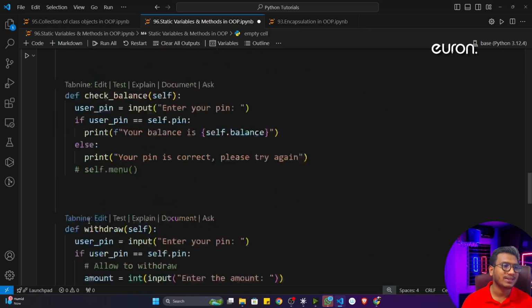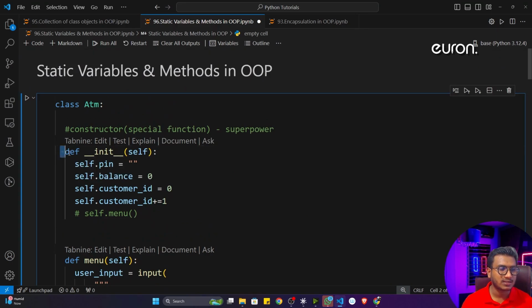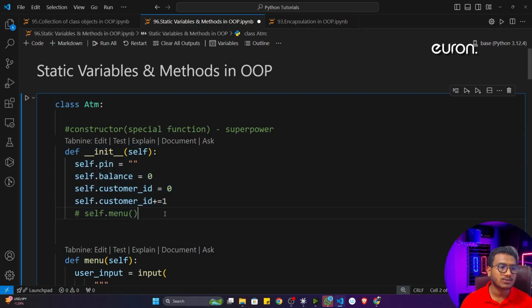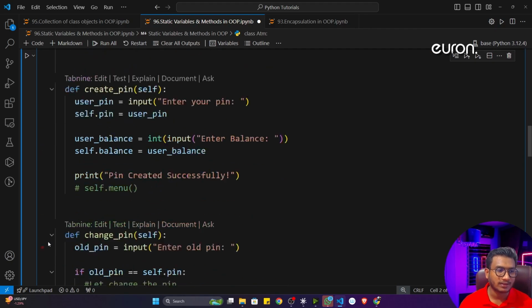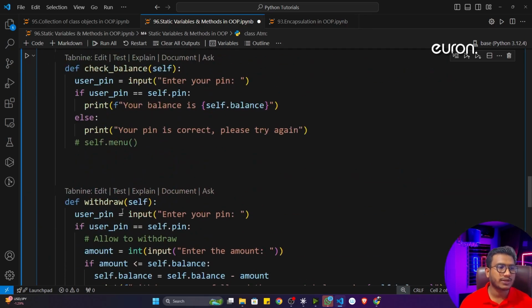That means what is happening is every time you create a different object, it will initialize this particular constructor. This constructor will run by default every time, and whenever it runs, the value is 0 by default, and again you are incrementing it by 1. That means your value would be only 1. So this is not the right approach to create the customer ID.